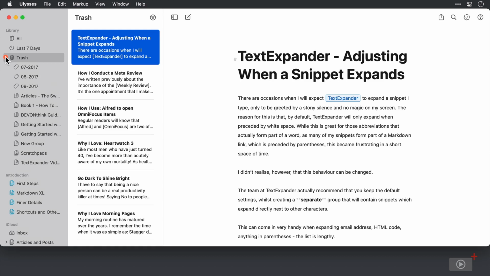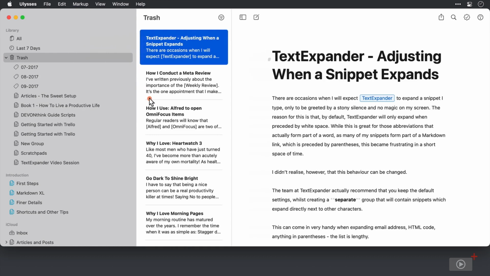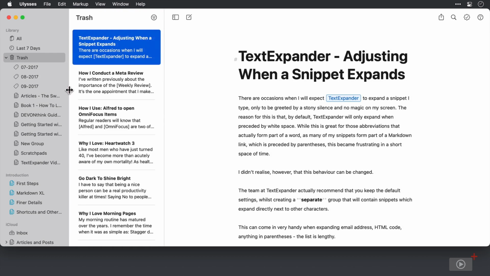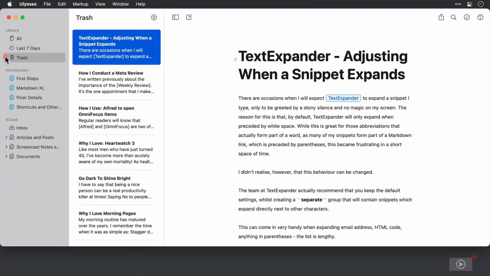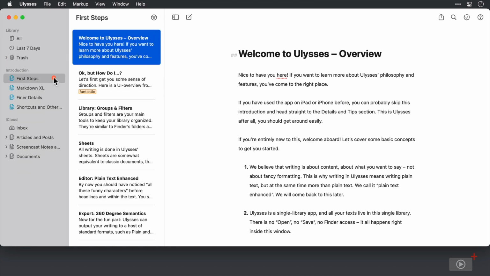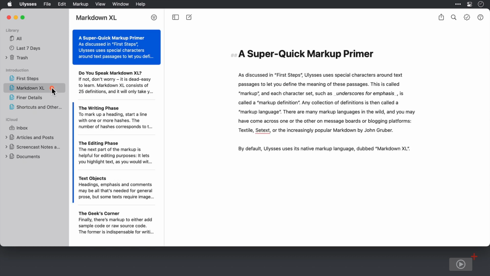Now you can manipulate the size of the sidebar and the other parts of the interface just by clicking and dragging the columns here. Then below the trash, we have some default groups that have been created, and these contain lots of helpful sheets that form a kind of tutorial of sorts. If you are really new to Ulysses, these are well worth checking out. This one is for the brand new user. Below that, we have an introduction to Markdown XL here.